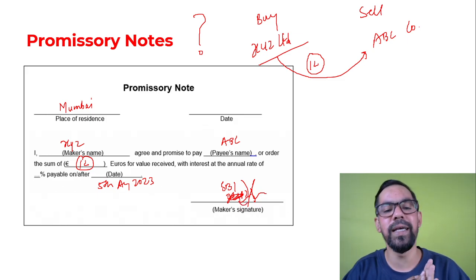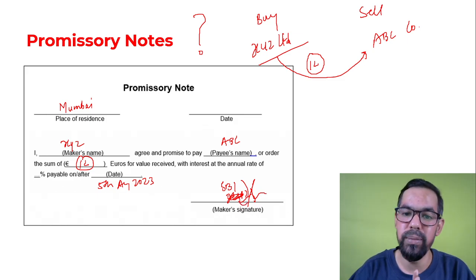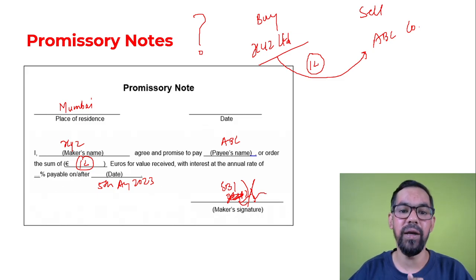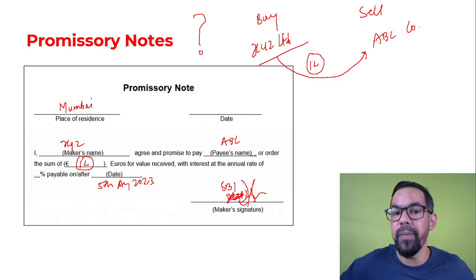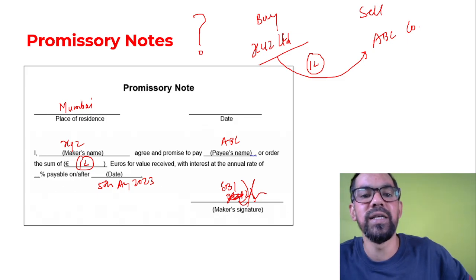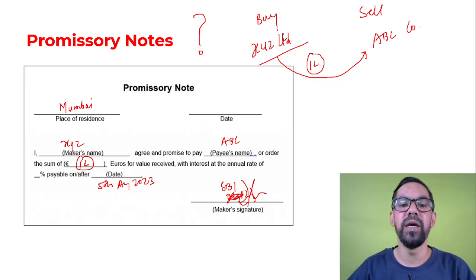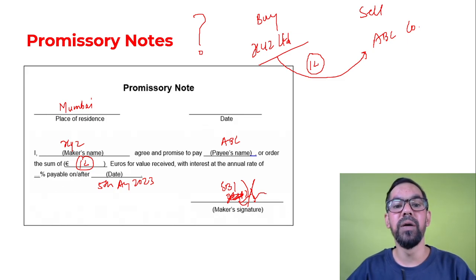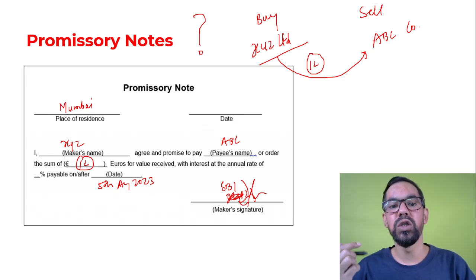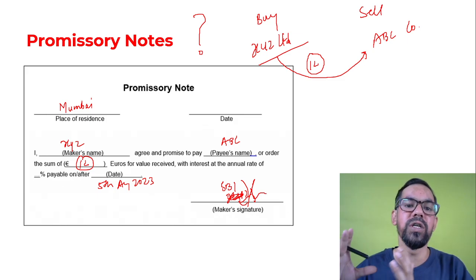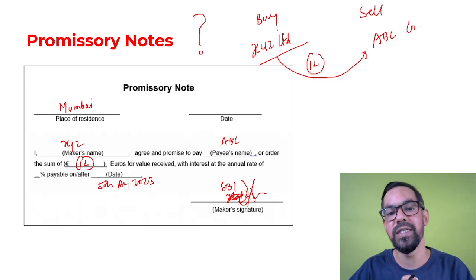Okay, so basically promissory note is generally issued by the borrowers, or we can say the buyer or the purchaser. On behalf of the purchaser, this document is generally issued by the bank, where the purchaser makes a promise to the seller that after this consignment we will pay you this sum of money on this given date.